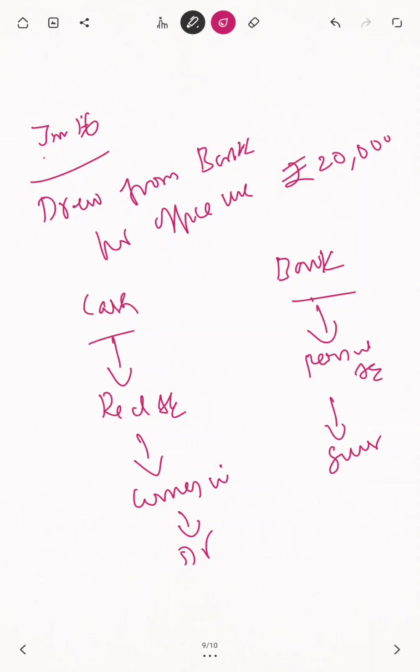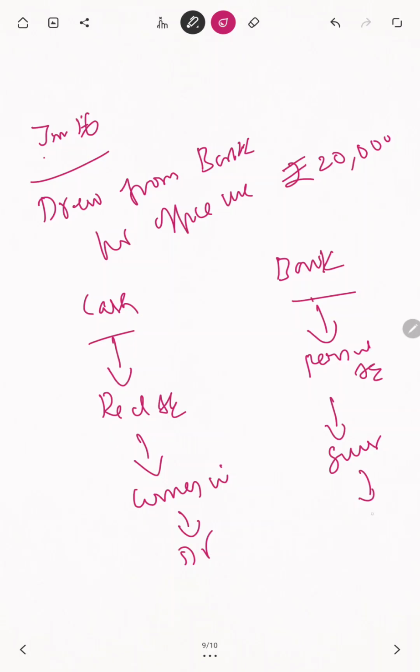So the bank is only the giver. The bank is not the receiver. The bank will be the receiver only when Sridhar and Co deposit money into it. From the Sridhar point of view, the bank is not the receiver, because Sridhar and Co is not depositing any money into the bank. Since the bank is giving the money to Sridhar and Co, from Sridhar and Co's point of view that banker is ultimately treated as giver only.